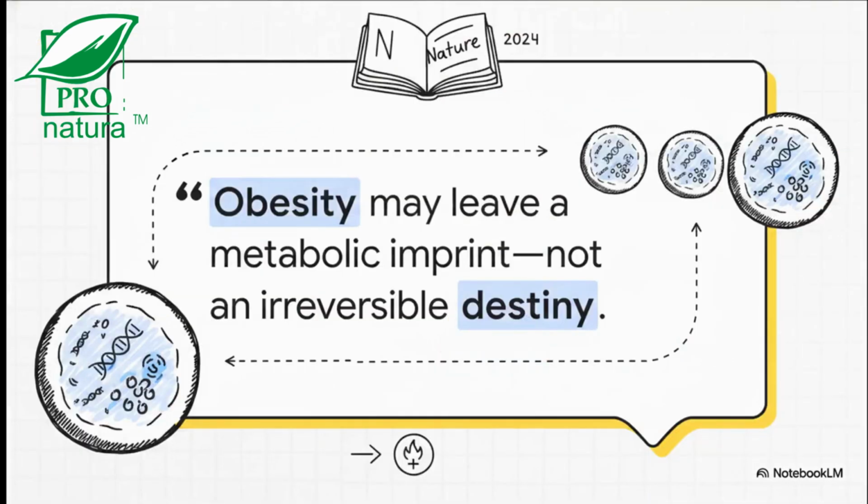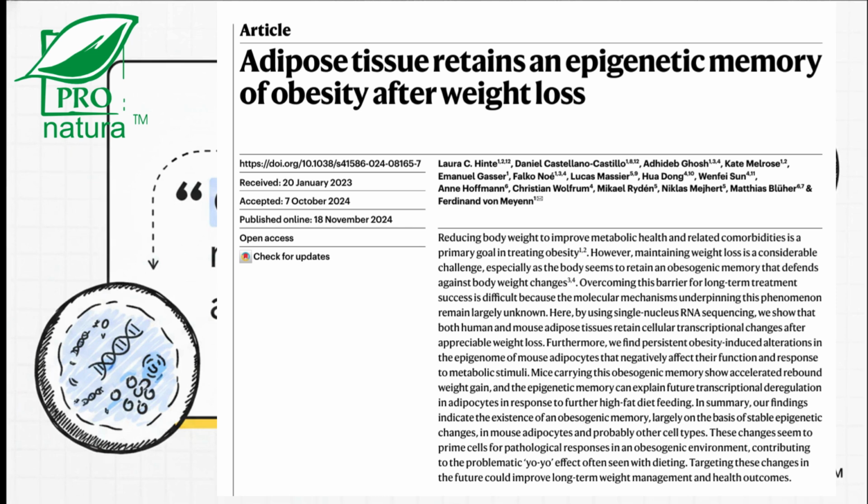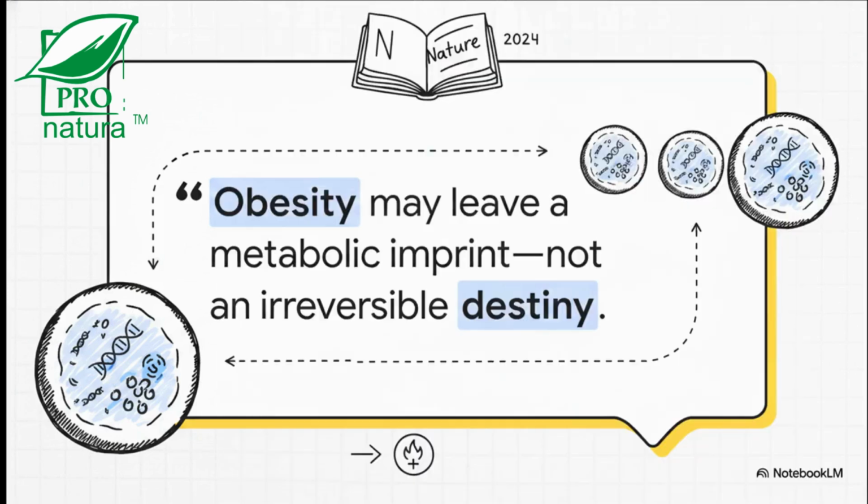Now, weight loss usually shrinks the size of your fat cells, right? But it doesn't eliminate most of them. Recent research, like the incredible 2024 findings in Nature by Hinte and colleagues, shows that adipose tissue actually retains a persistent epigenetic and transcriptional memory of obesity. The DNA and histones inside these fat cells literally remember their previous state. Basically, your fat cells hold a biological grudge. Now, this doesn't mean you're permanently programmed to regain weight. It is absolutely not an irreversible destiny. But it perfectly explains why previously obese tissue responds so rapidly to a caloric surplus.